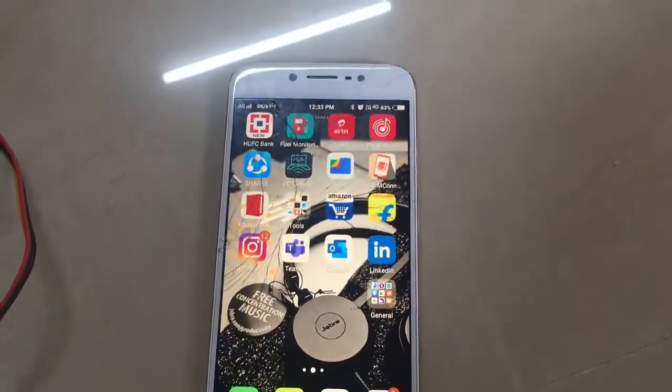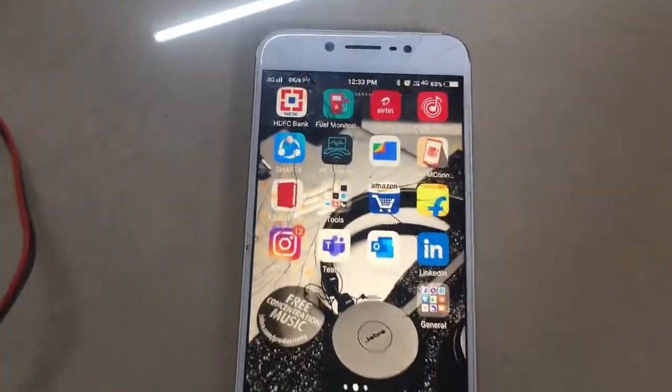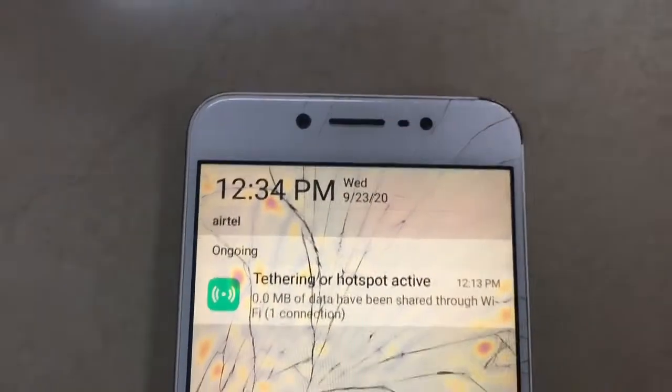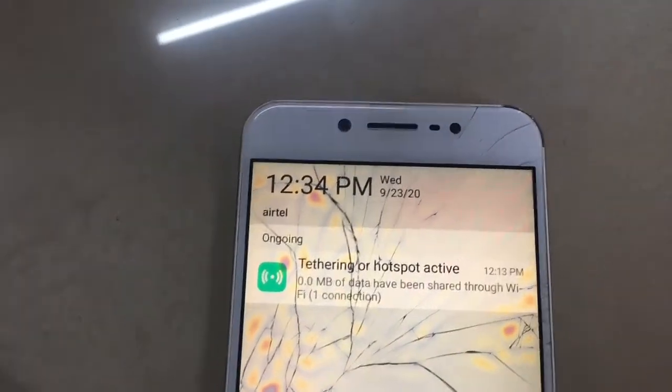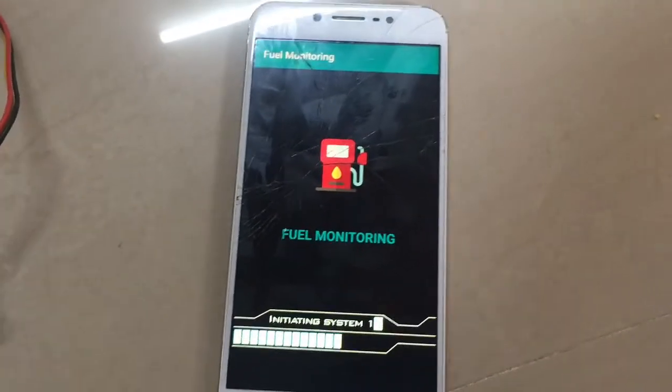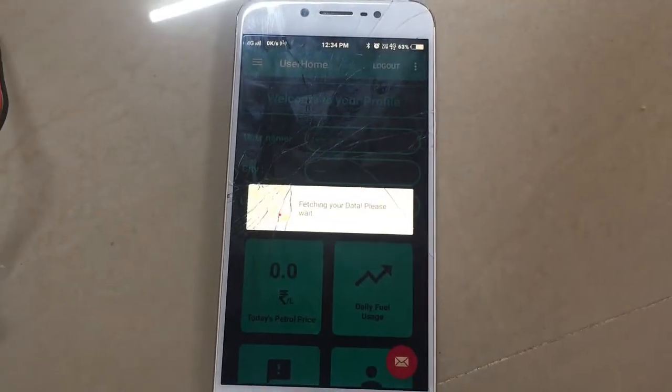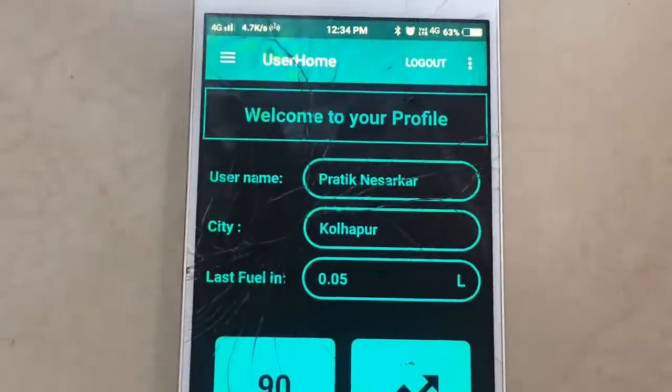Now coming to the final software part, which is the Android application which we have developed. As we can see, I have deployed the application in my mobile phone, and the date of today is 23rd of September, I guess, yeah, 2020. So I'll just quickly launch my application. So this is the splash screen which displays before the application is started, and as we can see right now I'm logged in as my user.